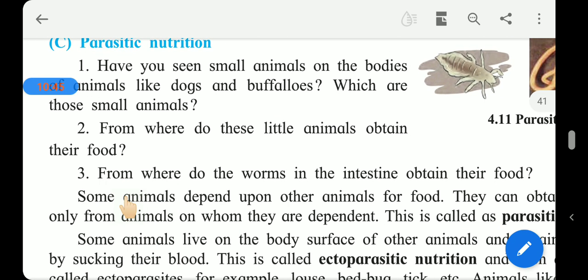They are inside the body, inside the intestine. So where will they obtain their food? The digested food having useful nutrients in the host intestine is taken by the worm living inside the intestine of the host, and from there only they will absorb the nutrients.